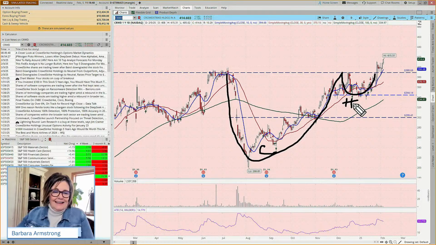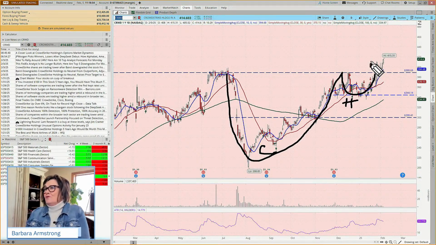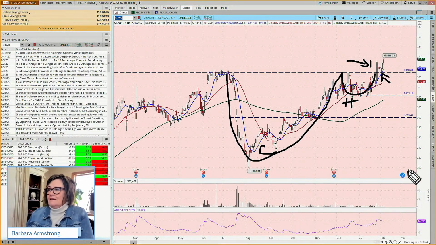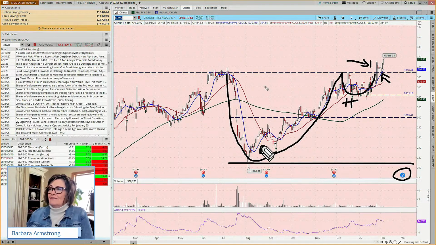Coffee, anyone? Yeah. And now it broke out. So we had the breakout, and then it came back and retested, and it's bouncing again today. Now we do have earnings coming up. When is earnings? A technician might measure from here to here as a target.